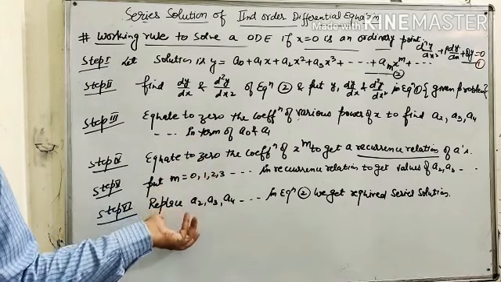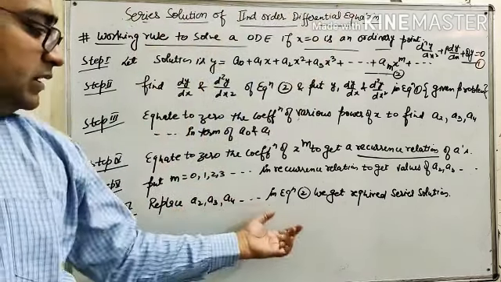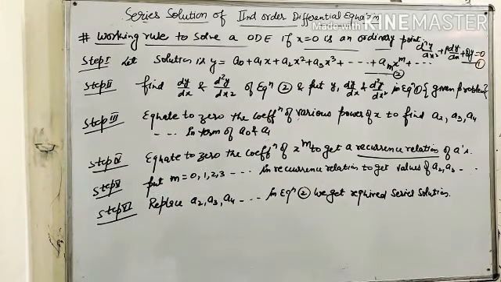When we get the values of a2, a3, a4, a5, a6 and so on, we replace these in equation number 2. We get the series solution of the given second order differential equation when x = 0 is an ordinary point.